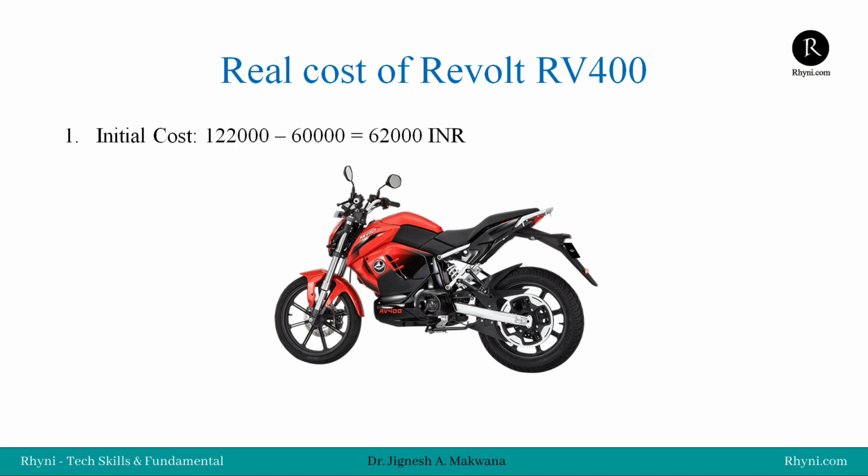Now we can see the initial cost. The showroom cost is that you need to pay 1,22,000 rupees, but you are also paying for the fuel, and that will last for 5 to 8 years, and that's why this needs to be deducted from the initial cost. That means you are paying only 62,000 for this bike, and for the next 5 to 8 years of running you will pay only 0.2 rupees per kilometer in terms of electricity bill, because you have already paid this. But after 5 to 8 years again you will pay the same amount.